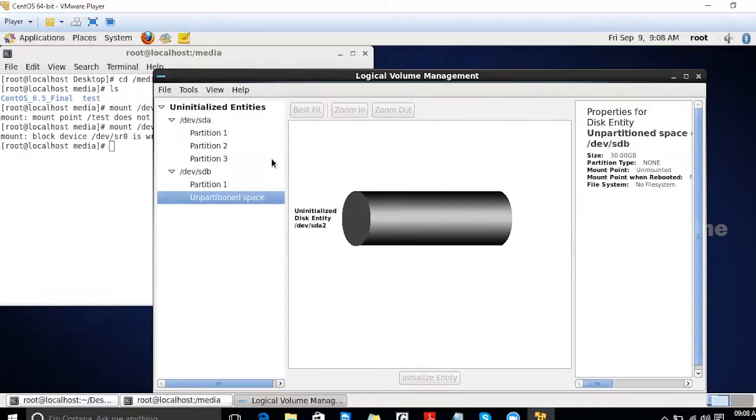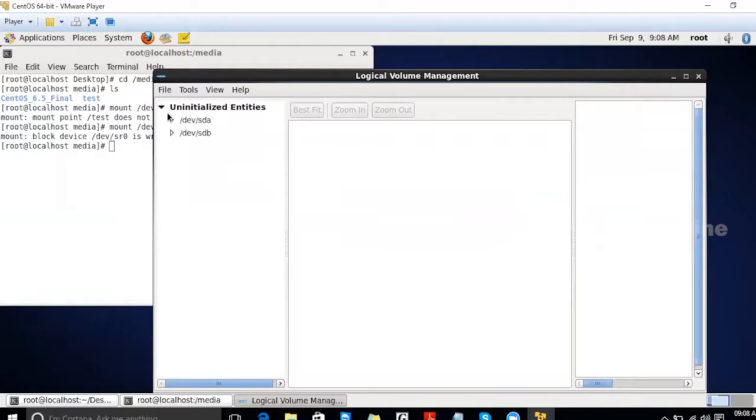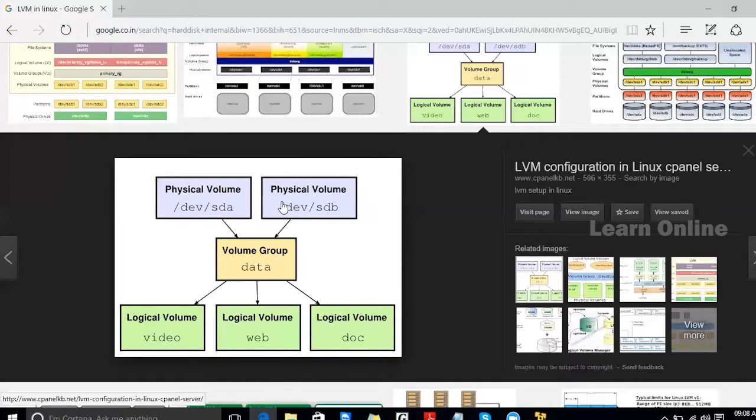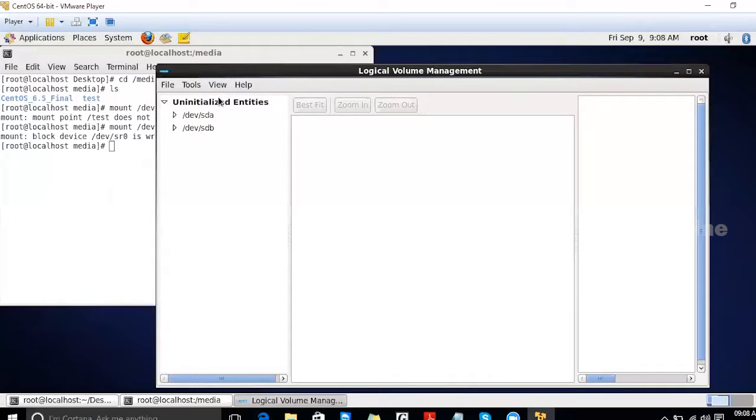So now we can create logical volumes based on these hard disks. First we need to add them into the volume group. Then we can create the logical volumes. Later, from that volume group, we can create a number of logical volumes. Anyhow, that will take some time, so it is better to continue it in the next session.